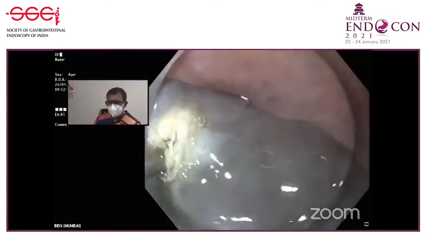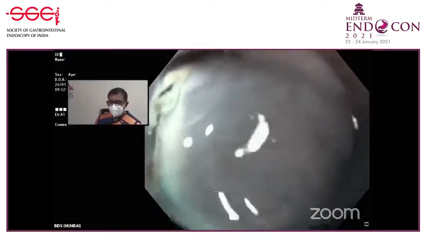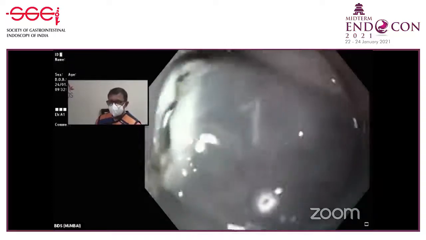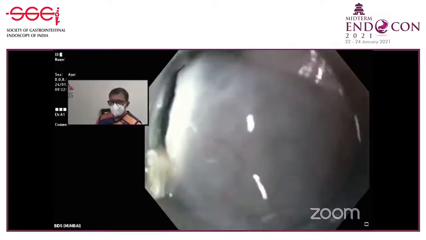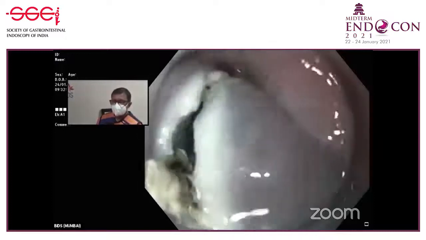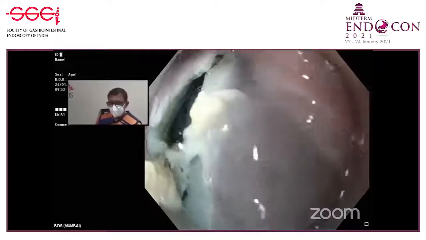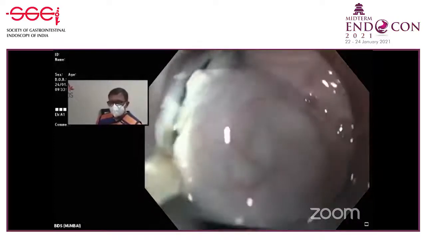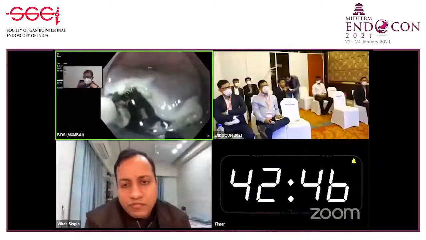Which knife are you using? I'm using the Erbe hybrid knife. Hybrid knife. So with the same knife you can inject also, but in this case you chose the needle. Yeah, because the mucosa is a little thick. So let me see now whether we can open the lamina propria in the first cut itself. But you know what I did? My entry point also I started coagulating, because initially, even at the site of injection, there was a little bit of bleeding. So now look inside over here, the place where I've cut. A little bit more extension. How much should be the length of the cut? The length of the cut has to be just more than the size of your cap.